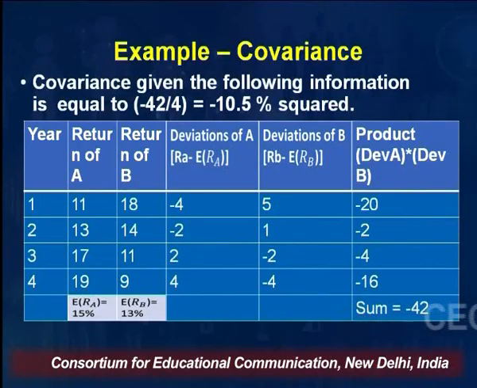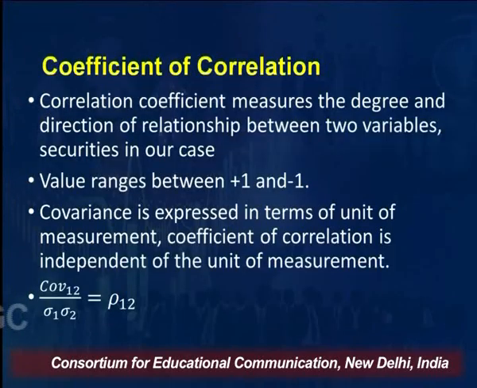Since there are 4 years involved, you calculate the average of it, minus 42 divided by 4, which comes to minus 10.5% squared deviation percentage. So, this is the way you calculate covariance.